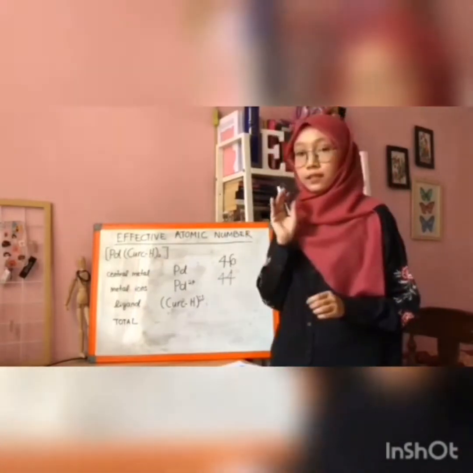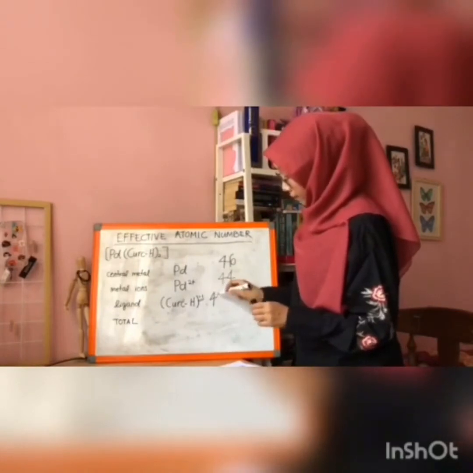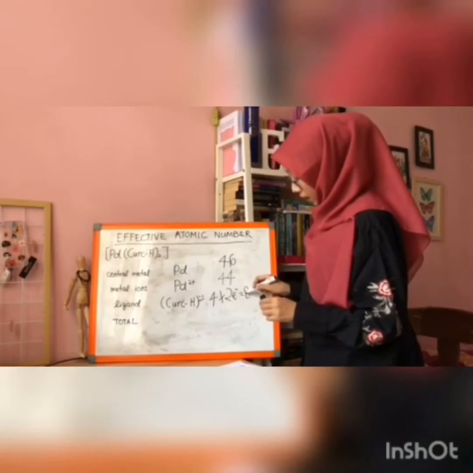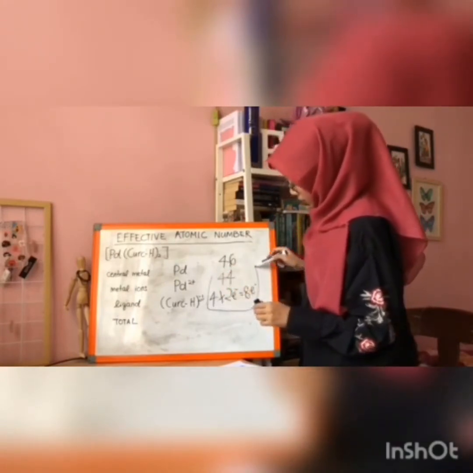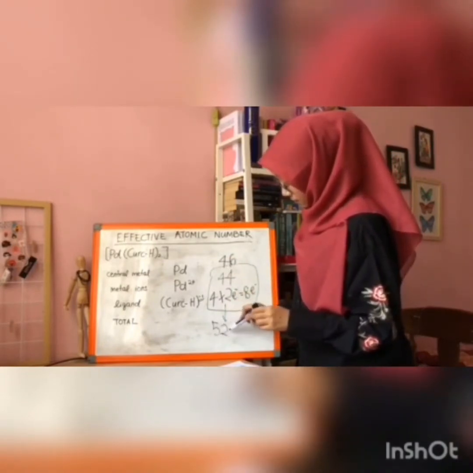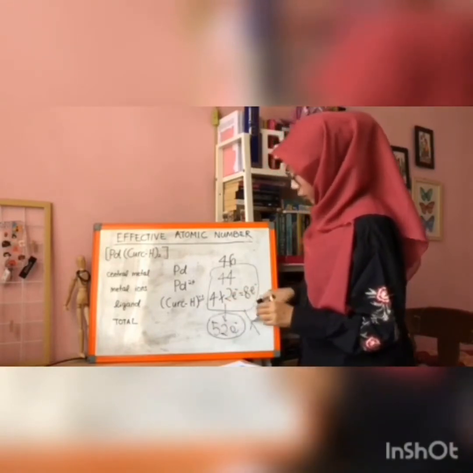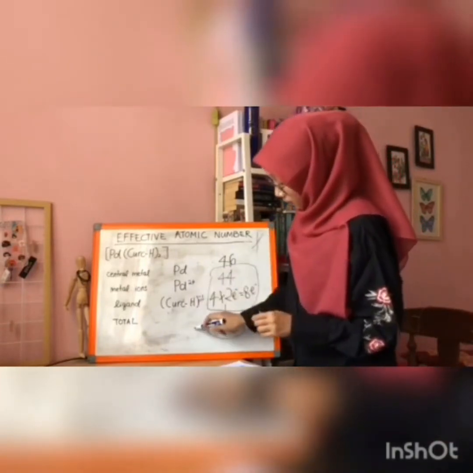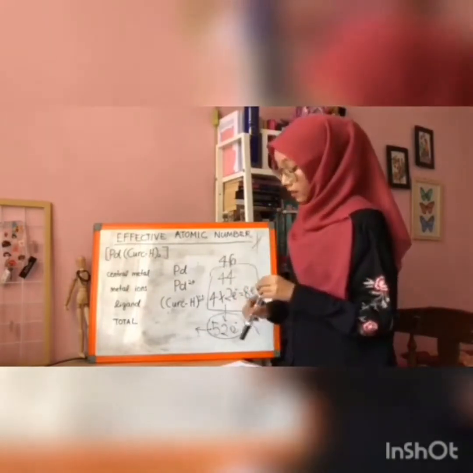So there are 4 oxygen in the complex, so 4 times 2 electrons would be 8 electrons. So the addition of these 2 will get 52 electrons. We can say that this complex does not obey the EAN rule because the total number of electrons is not the same as any noble gas in the periodic table.